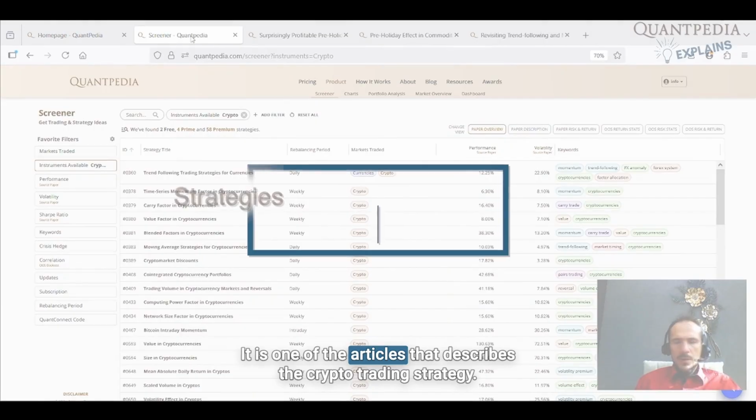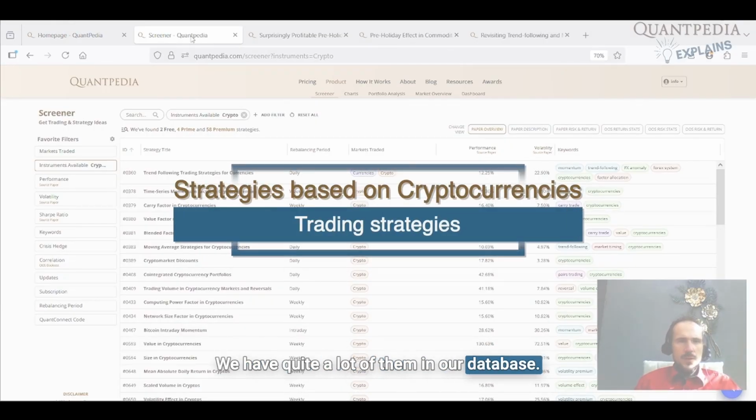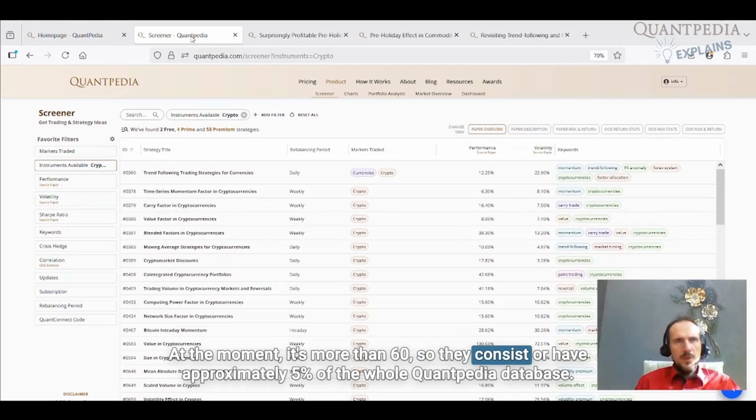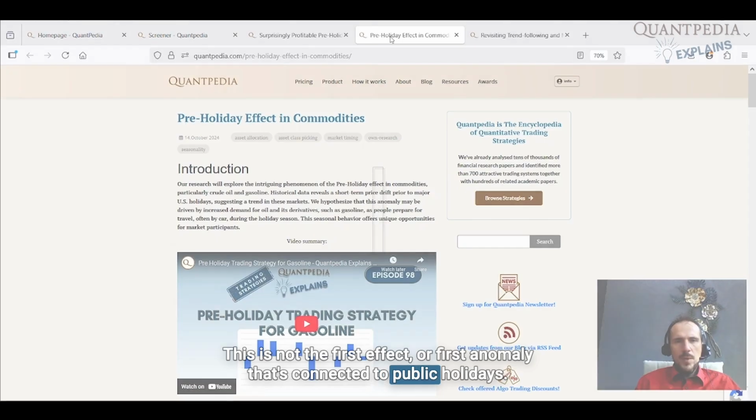It is one of the articles that describes a crypto trading strategy. We have quite a lot of them in our database. At the moment it's more than 60, so they make up approximately 5% of the whole Quantpedia database. And the article is about the drift around public holidays. This is not the first effect or anomaly that's connected to public holidays.